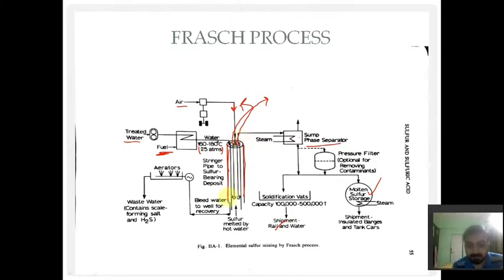The wastewater that is used to melt the sulfur rocks is again treated and aerated, or we can treat it directly. Okay, so this wastewater is treated. This is a simple Frasch process that was used earlier, and in India also we are still using this process, because the sulfur present in India is generally in the form of rock. So we are using the Frasch process for that.